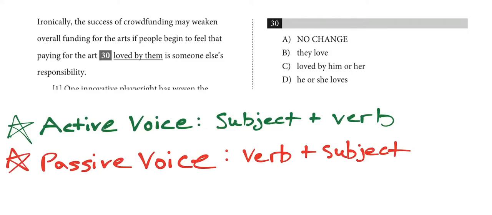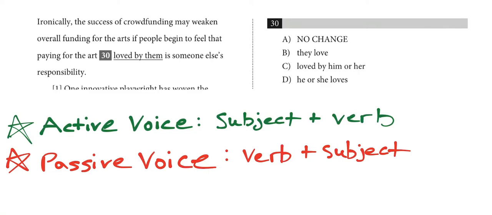Hi everyone, in this example we'll be looking at syntax and nouns on the SAT writing section. The question we'll be looking at today is number 30 from official practice test number 5. And if we look at the top, it says, ironically, the success of crowdfunding may weaken overall funding for the arts if people begin to feel that paying for the art loved by them is someone else's responsibility, and the line that has been underlined is loved by them.